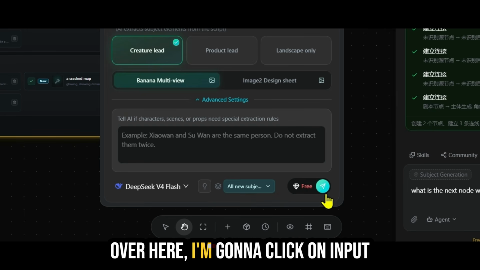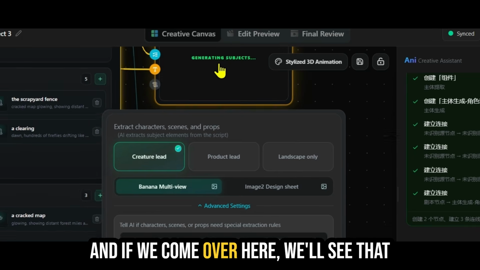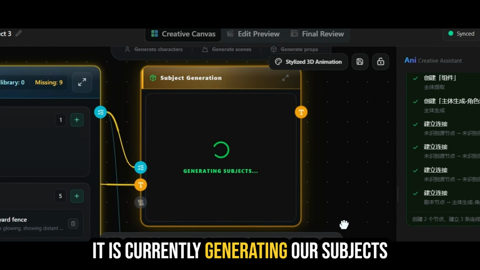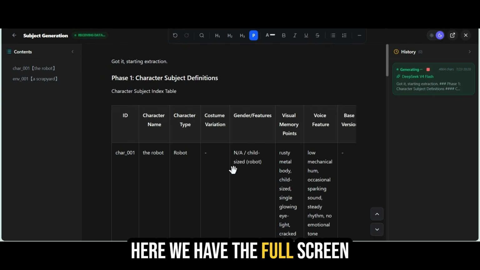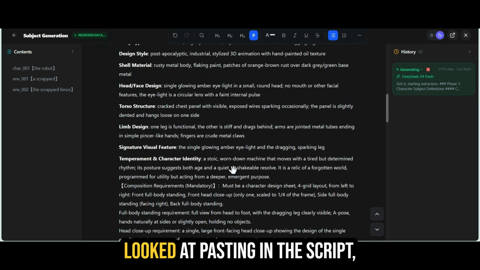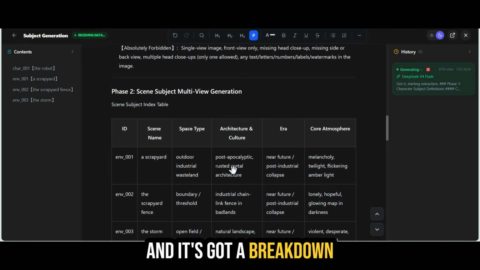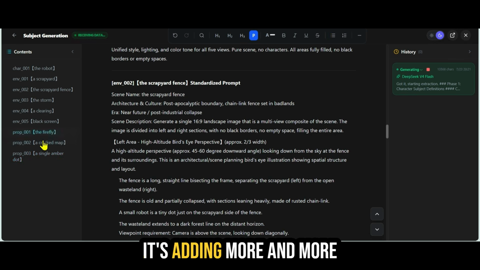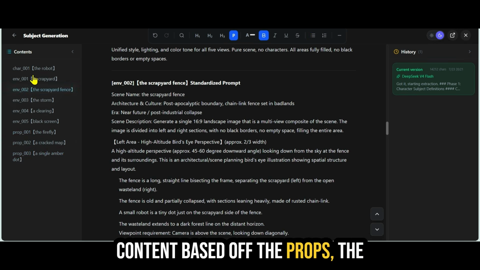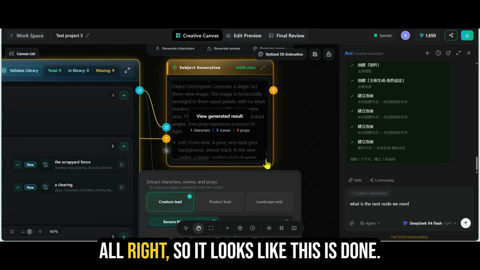And I'm going to come over here. I'm going to click on input. And if we come over here, we'll see that it is currently generating our subjects. If I click here, we'll see full screen. Here we have the full screen view that we saw earlier when we looked at pasting in the script, and it's got a breakdown of the different subjects. On the left, you can see that it's adding more and more content based off the props, the characters, and the environments. All right, so it looks like this is done.